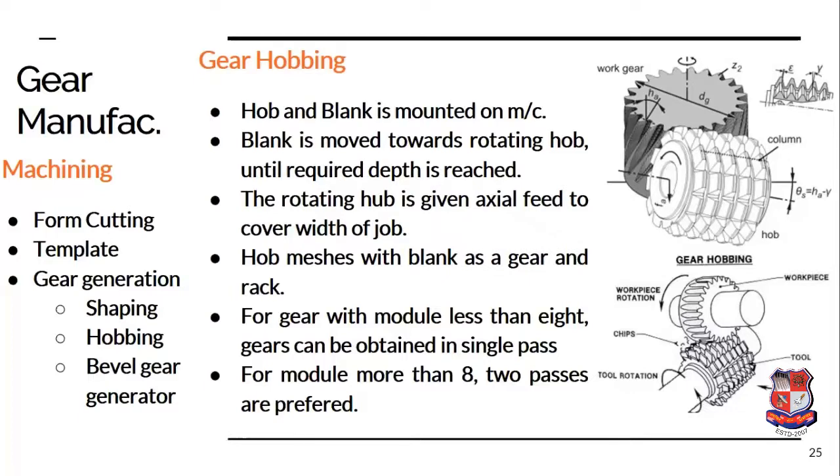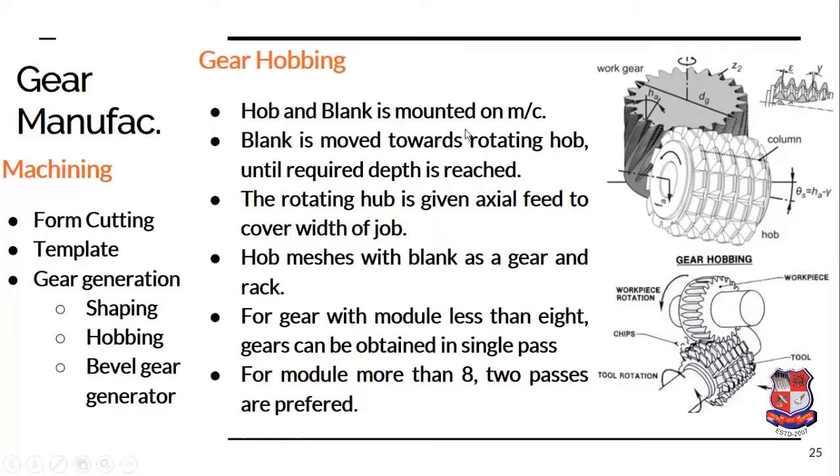Here the tool is given the rotational motion as well as the axial motion, because the gear has a certain width, and along the complete width the cut needs to be taken. The space involved for the cutting between the hob and the blank is very small, and therefore to cover the complete width we have to give the hob an axial motion, parallel to the axis of the blank, and this will create a gear space along the complete width.